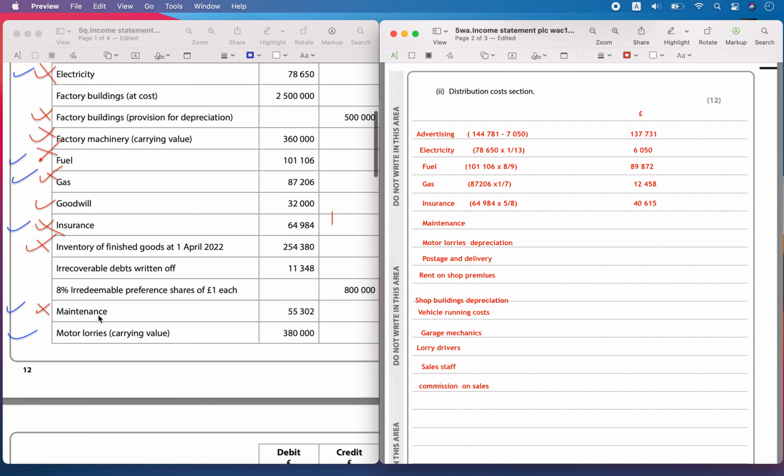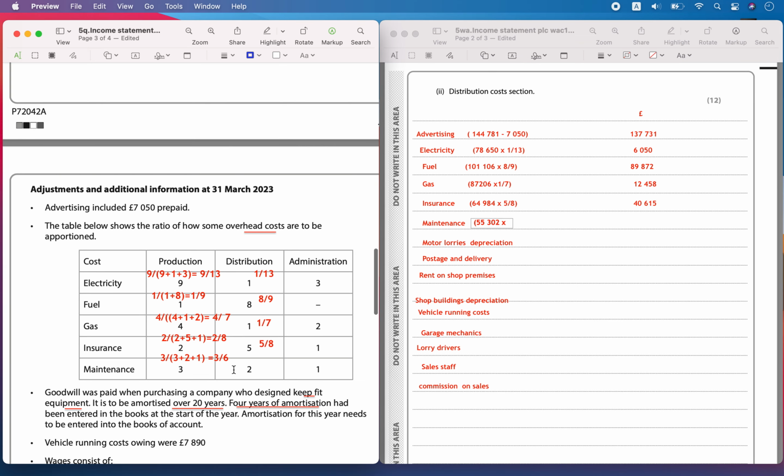Then you have the maintenance cost, okay, the total cost is 55,302 times, the ratio to be included here is 2 out of 6. So into 2 by 6. So 55,302 into 2 divided by 6, that is going to be 18,434.